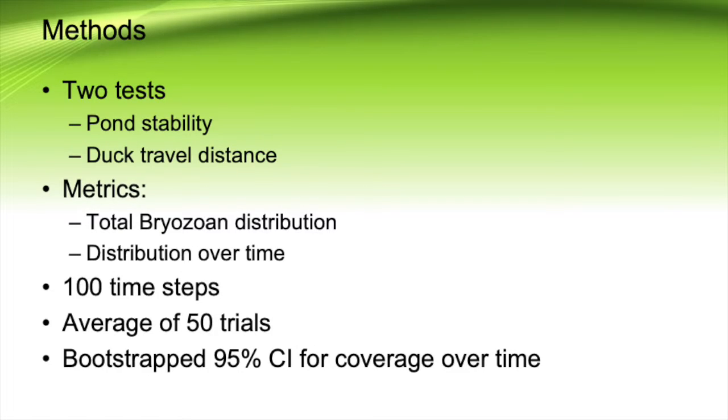To answer my question, I ran 2 tests on my model, one varying the ephemeral pond stability through precipitation rate, and the other simulating the seasonal movement of the ducks by varying their travel distance. Each run was over 100 time steps, taking the average of 50 different trials, with a bootstrap 95% confidence interval for coverage over time, to counteract the stochastic nature of the model.